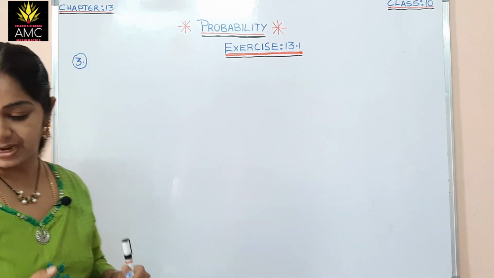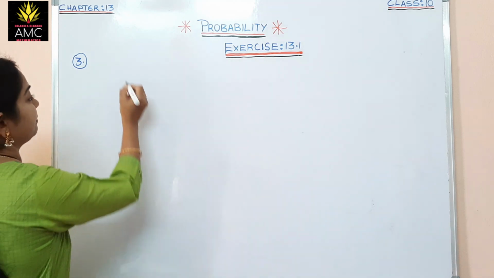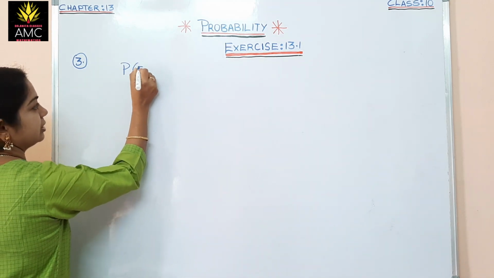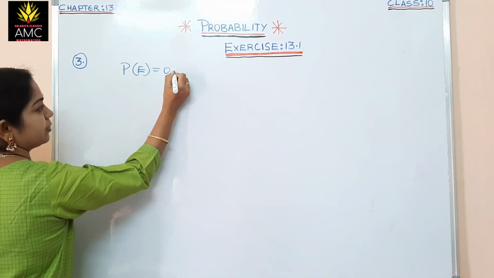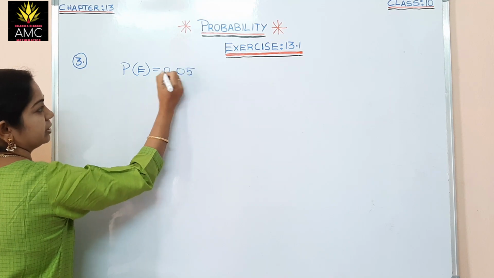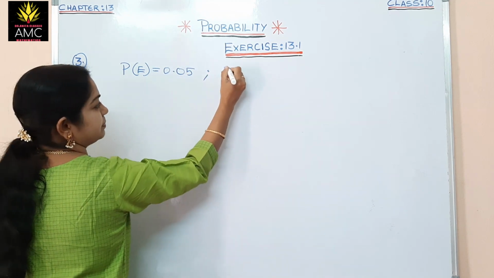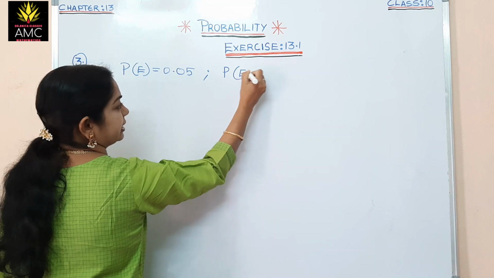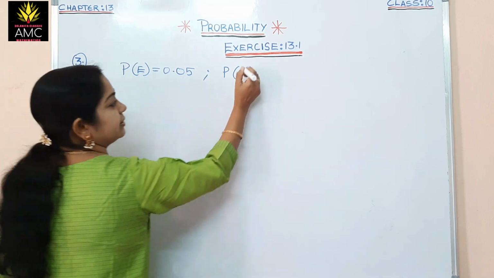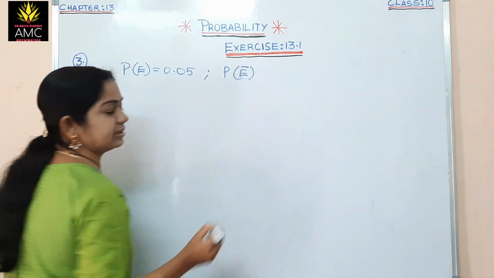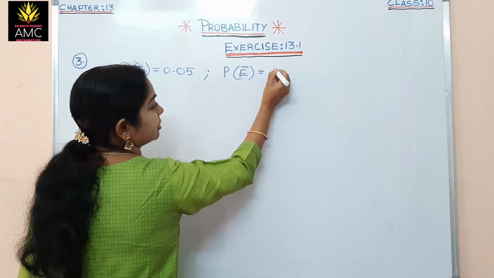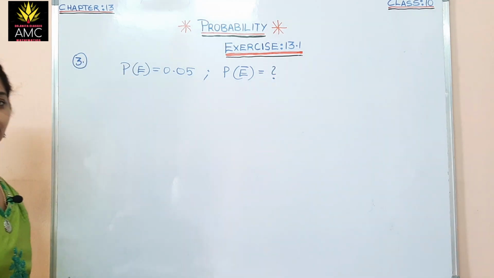Okay, you have to practice them. Third bit, given that P of E is equal to 0.05. Now, here the question asked is P of not E. Not E means the complementary, E bar, isn't it? Now here asked is the probability of not E.